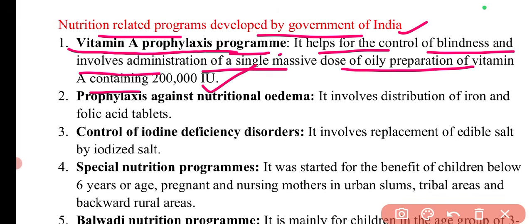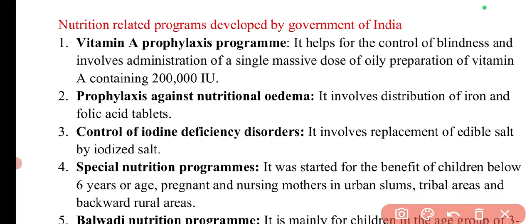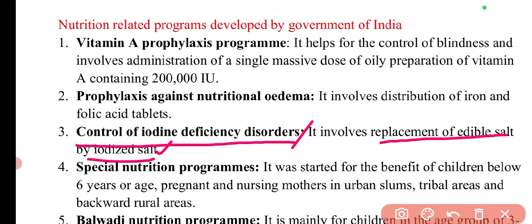Next program is prophylaxis against nutritional anemia, which involves the distribution of iron and folic acid tablets. Next program is control of iodine deficiency disorders, which involves the replacement of edible salt with iodized salt.